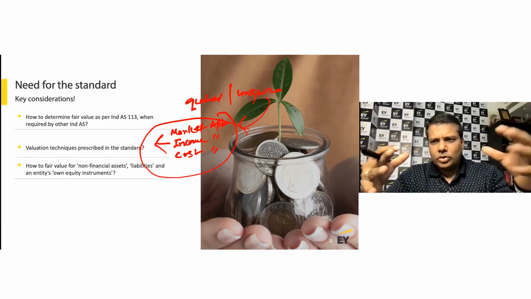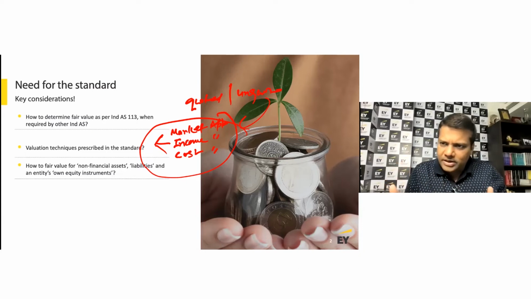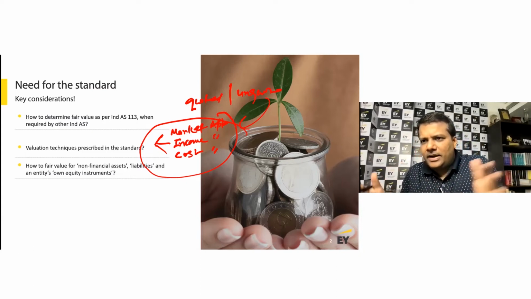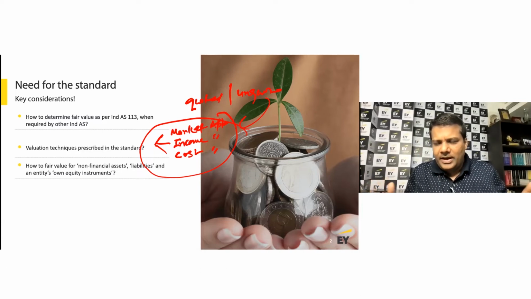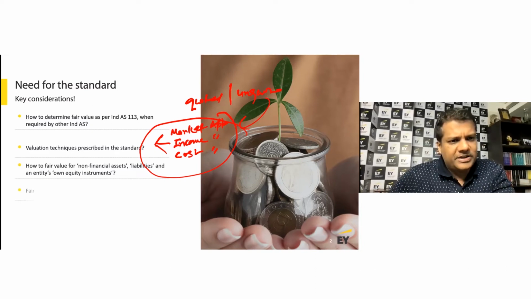That's what the whole thing about financial instrument is: something which originates out of a contract between two parties, which results in a financial asset for one and a financial liability or equity of another enterprise, right? So all monetary assets and liabilities are financial assets or liabilities, and non-monetary assets like equity shares are also financial assets in a way from that perspective.